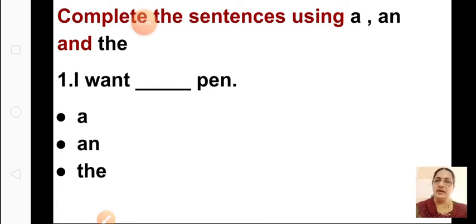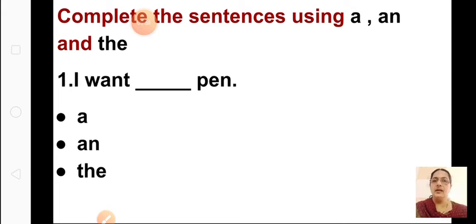The definite article is the, the indefinite is a and an. We also learned possessive, demonstrative, and distributive determiners. So shall we start with the exercise? We'll see what type of questions can come in your unit test.